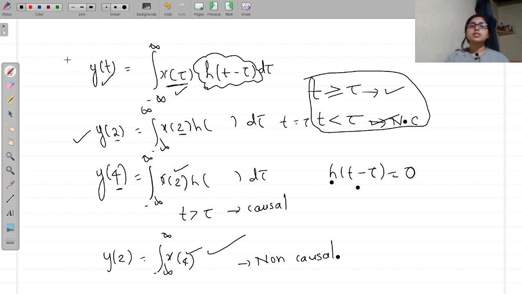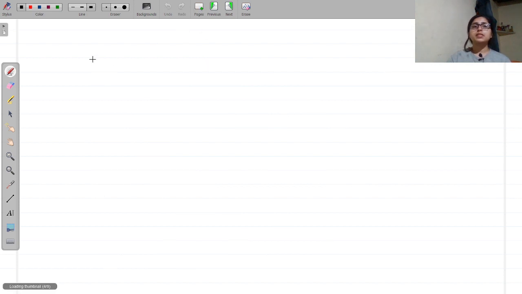Okay, so this is to determine if the LTI system is causal or not, using the convolution integral formula. So these are the different cases. Basically you have to remember h of t is equal to 0 for t less than 0. This is a causal system.